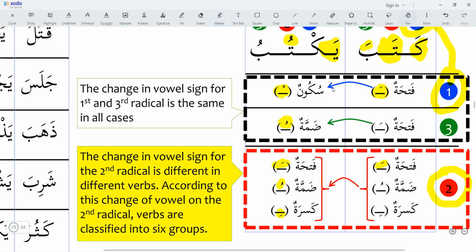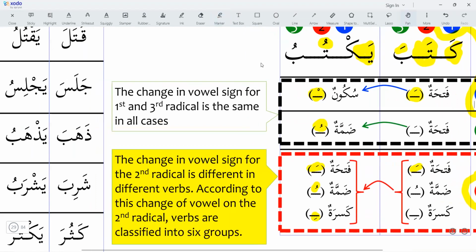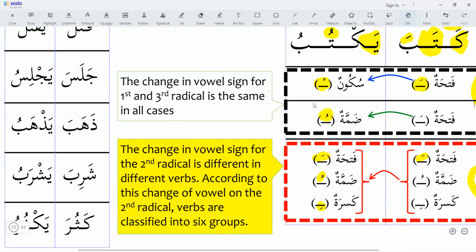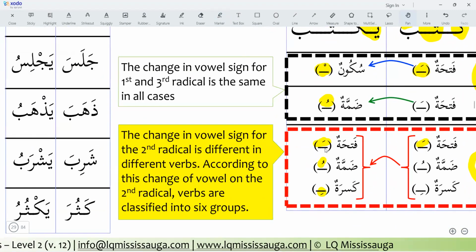First and the third radical, there is a set rule. First radical will be sukun and the third radical will take the dhamma. While the second radical, it can take fatha, it can take dhamma, and it can take kasra. Like here you can say, jalasa yajlisu.